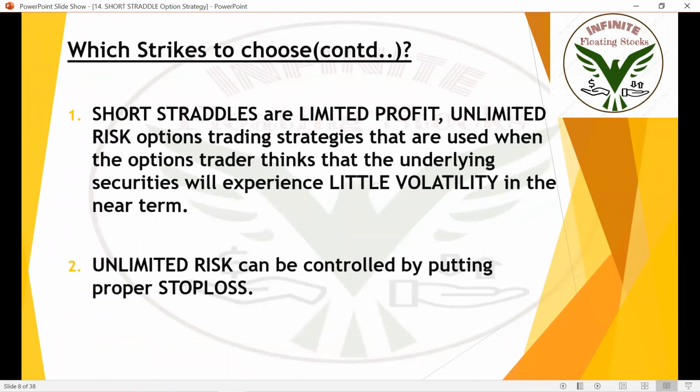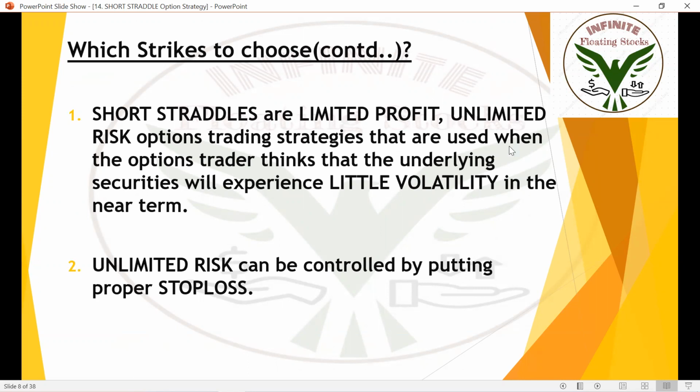Short straddles are limited profit and unlimited risk. Why limited profit and unlimited risk? What we are doing here is shorting, that means we are selling. That means we are an option seller here. We don't get the right here, we get the obligation to buy or sell. So for an option seller, the risk is unlimited and profits are only limited. So the short straddle option strategy is a limited profit and unlimited risk option trading strategy.